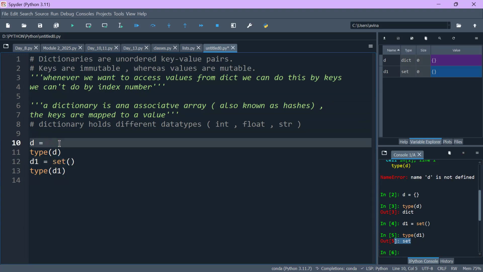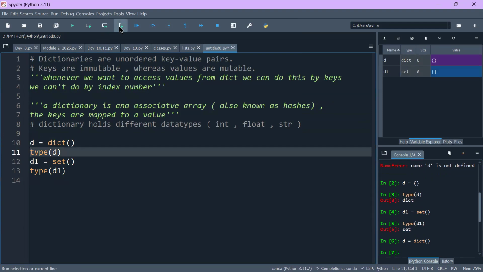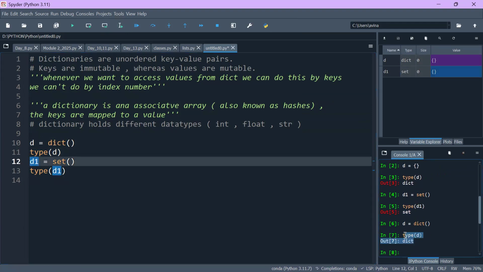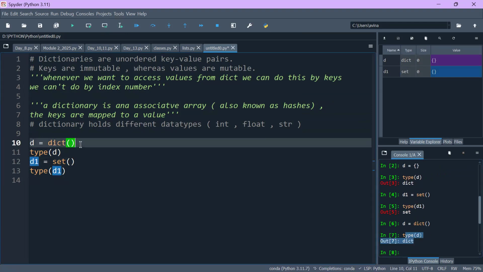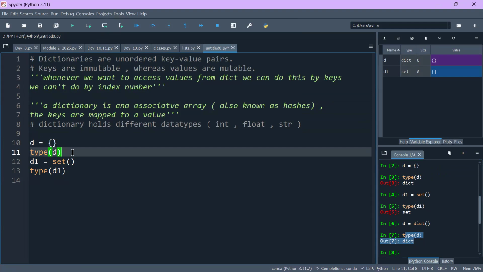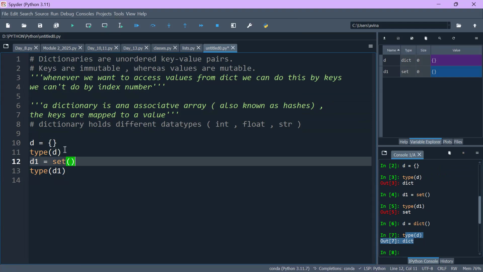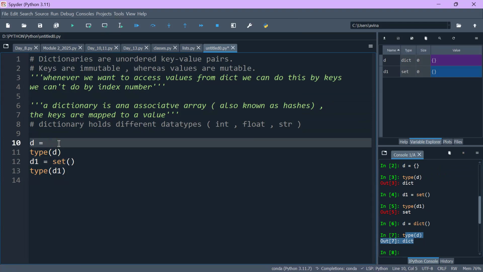Okay. So you guys will ask, what about writing dict like this? Will it take? So yes, it will take. But whenever you are writing curly braces, it will be identified by default as a dictionary. In set, you have to mention it. Similarly, it goes with list.